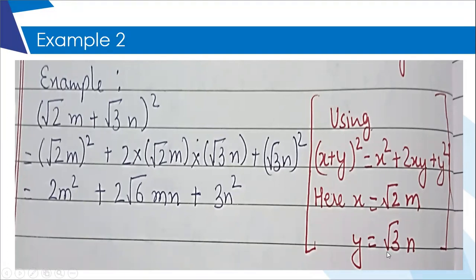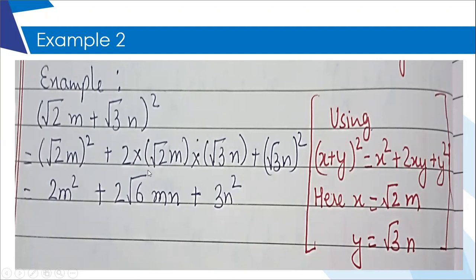And when you are writing this kind of answer, children, you have to be very, very sure as to whether the root is on the number part or on the variable part also. Here it is only on the number part. So please be very, very careful when you are writing it. Don't extend your root till m. Let your root symbol be with 2 only.